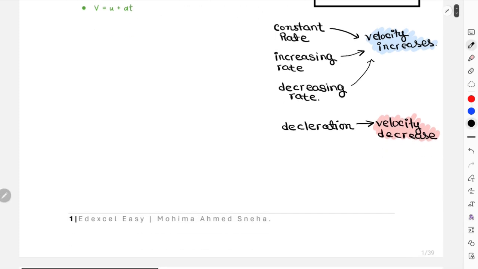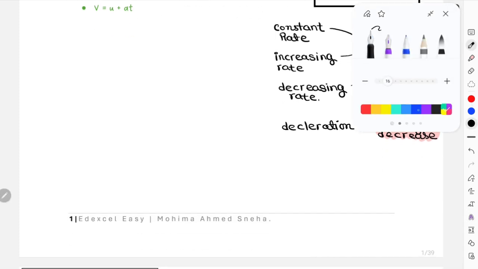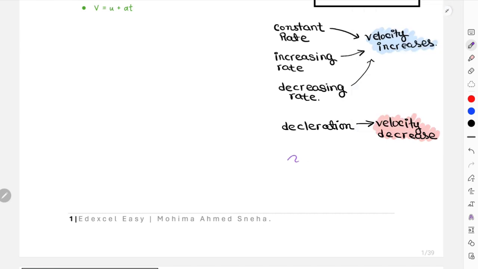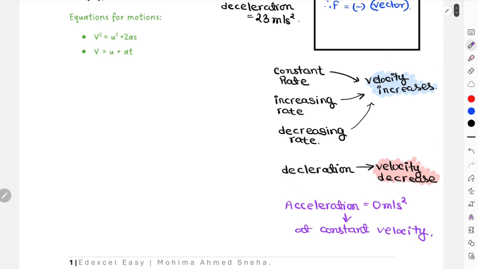One another important point over here to understand. Acceleration is 0 meters per second square at constant velocity. Now these are very important basic things to understand, because they would ask you questions regarding these simple things a lot from your question papers.